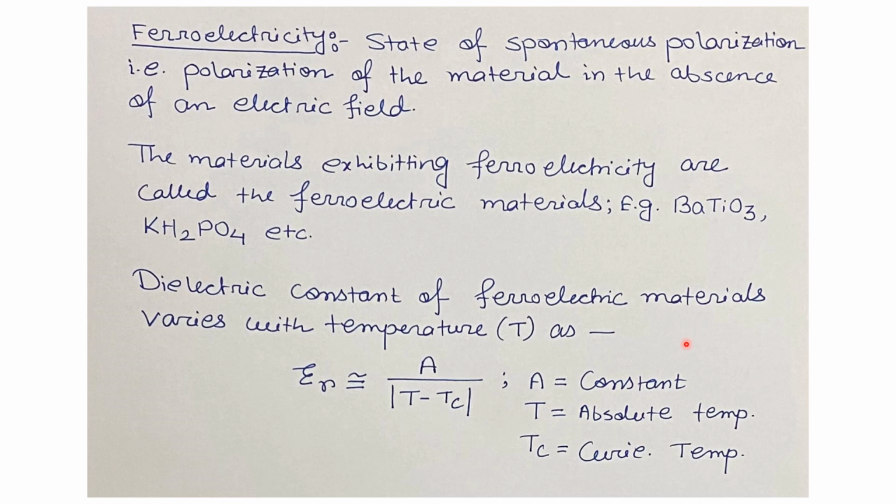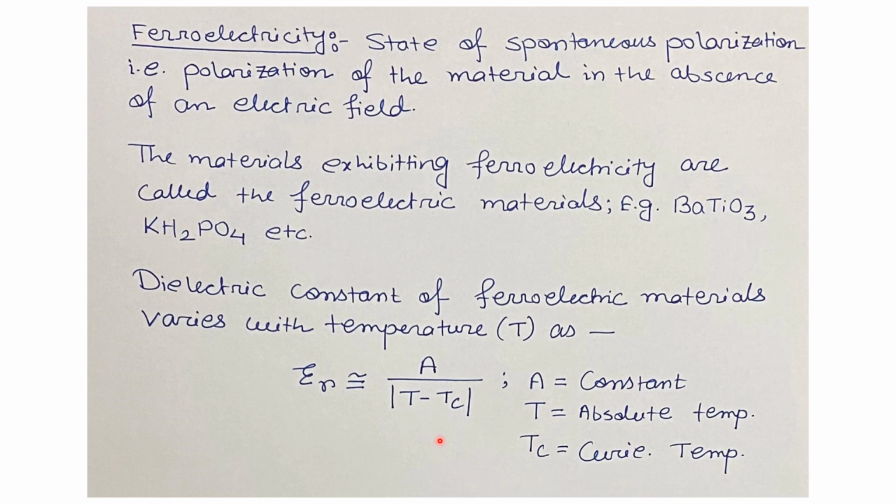So, this Curie law depicts that the ferroelectricity disappears above a certain critical temperature known as the transition temperature, or the Curie temperature or Curie point, that is Tc. Mathematically, the Curie law says the dielectric constant depends on the temperature in this way, that is A by mod of T minus Tc, where A is a constant, T is the absolute temperature and Tc is the Curie temperature, which is also known as the phase transition temperature.